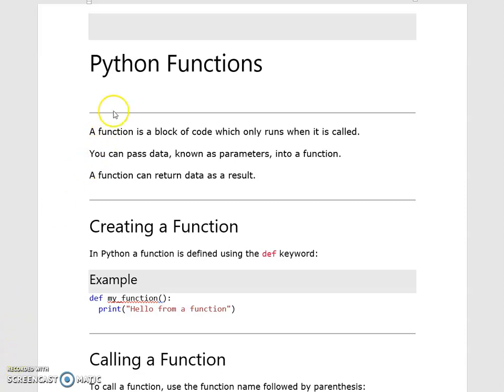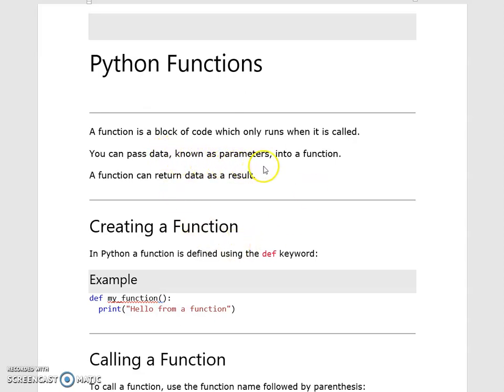Today we are going to discuss Python functions. A function is nothing but a collection of statements. Those statements can perform specific tasks. Here, a function is a block of code, which is a collection of statements that only runs when it is called. If we don't call the function, that block of code can't execute.